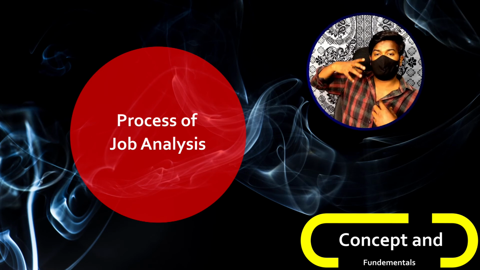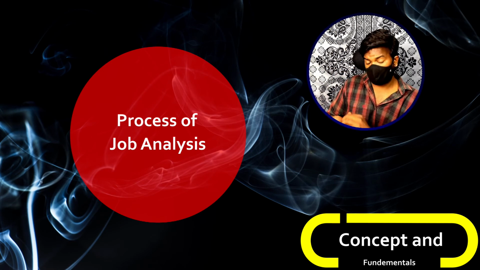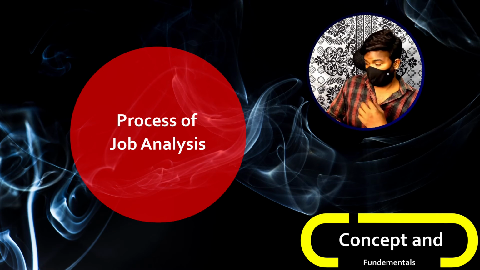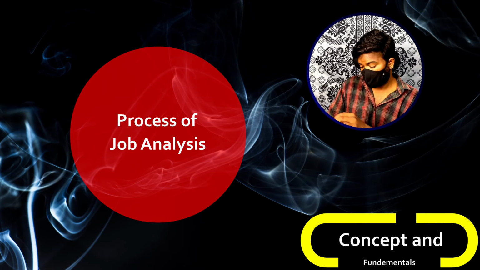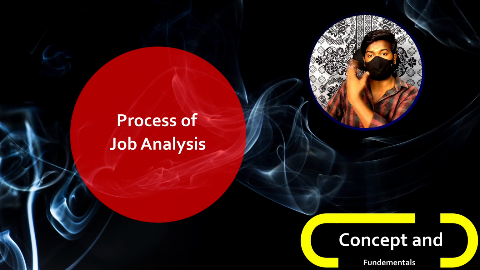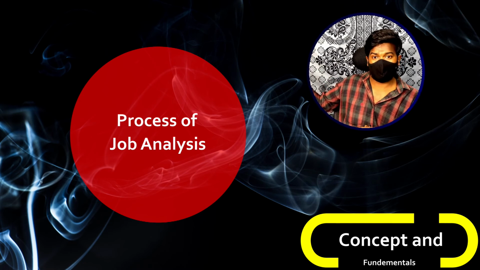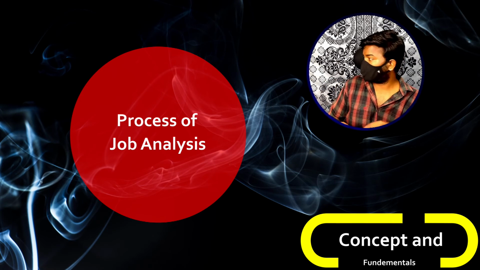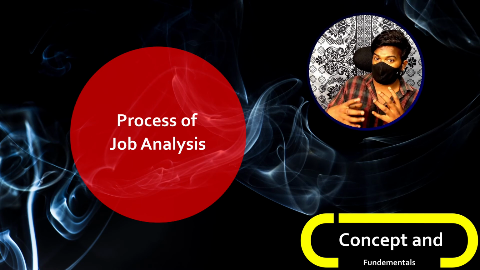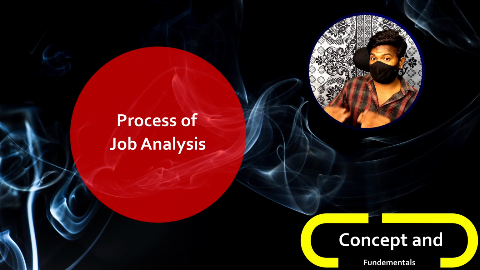That means we can directly go to those heads and ask them, please give us information about your roles and responsibilities, your duties, your qualifications. What are the different things that you think have to be there in a person who is willing to do your job? In this way, you are collecting many different things by directly asking them, or you can provide them with a questionnaire, or a checklist, or you can ask for their personal work diary, in order to study and understand the different roles, responsibilities and tasks performed by these people. There are so many different methods to collect information, but basically in this step of the process, you collect the information.